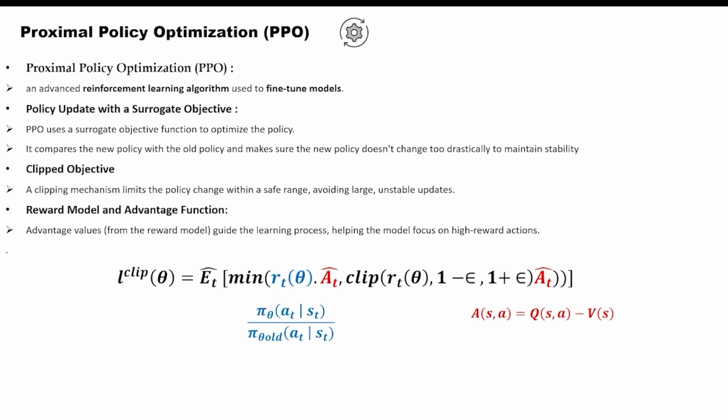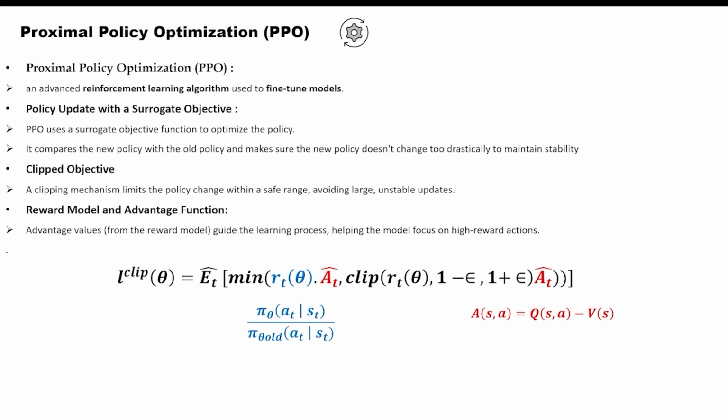PPO uses a surrogate objective function to guide its learning process. This means that PPO doesn't just adjust the model based on the reward alone. It also compares the new policy to the old one and makes sure that the change is not too drastic. This ensures a smoother learning process here.